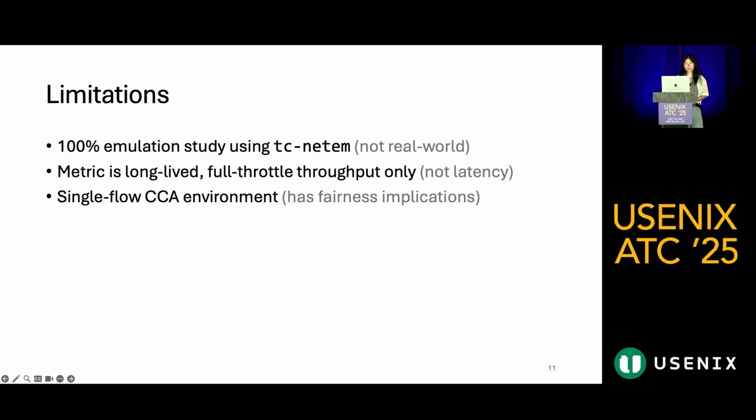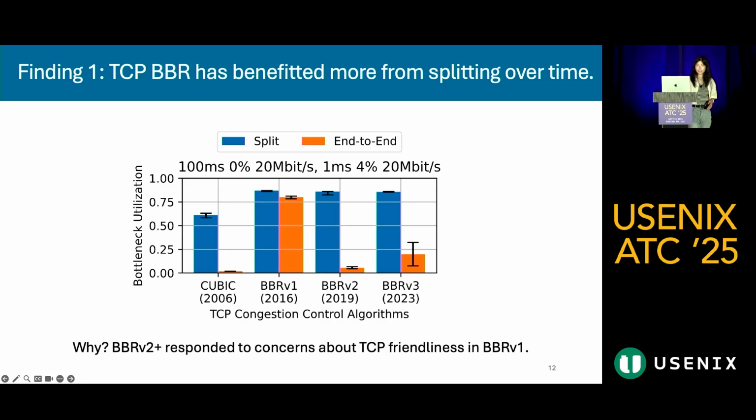The third limitation is that all experiments are run in a single flow environment, simplifying the behavior of these congestion control schemes to control for interactions with concurrent flows. All right, the first finding is that in this network scenario here, TCP BBR has actually benefited more from splitting over time.